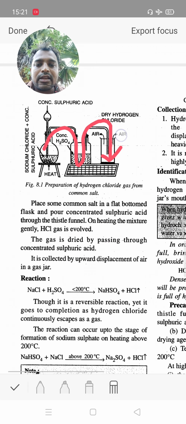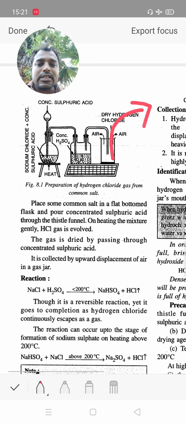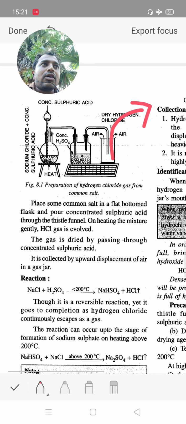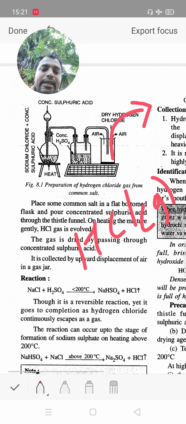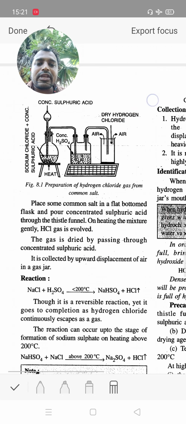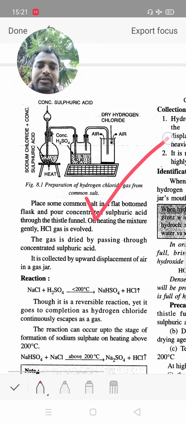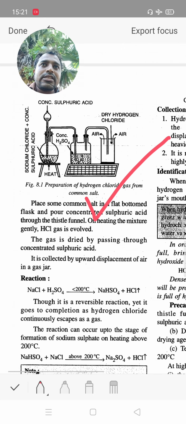From this jar, the air is removed because the density of hydrochloric acid is greater than air. So we collect HCl gas in this method. There are two types of reaction, below 200 degrees Celsius and above 200 degrees Celsius.